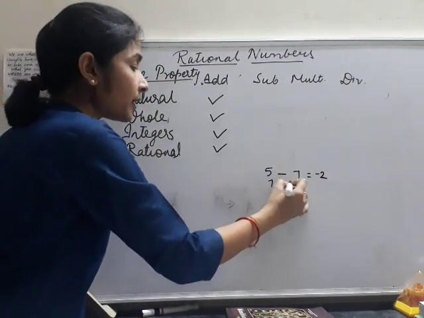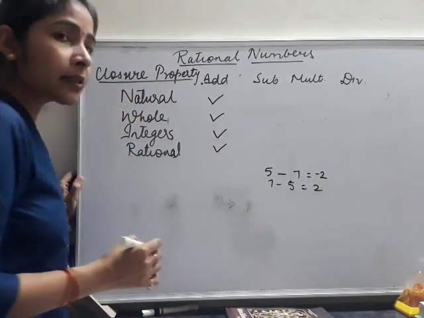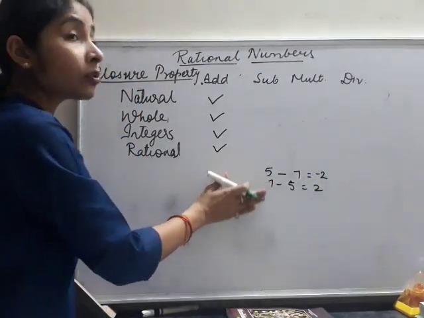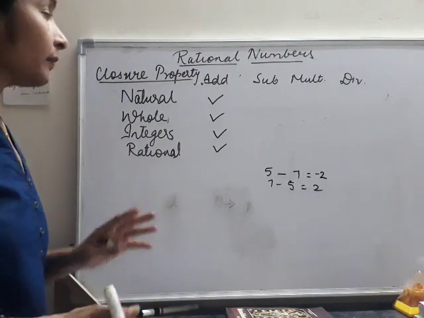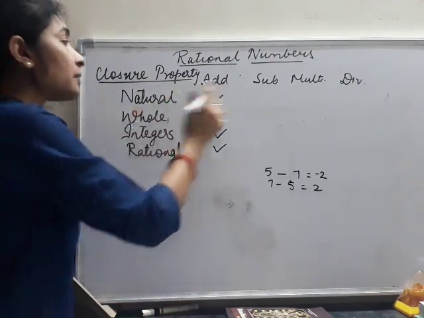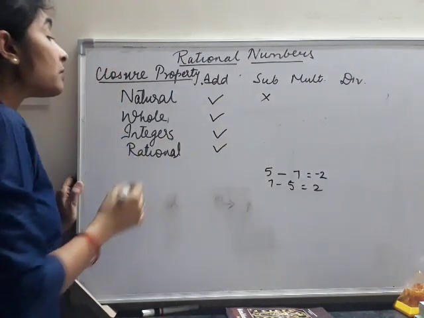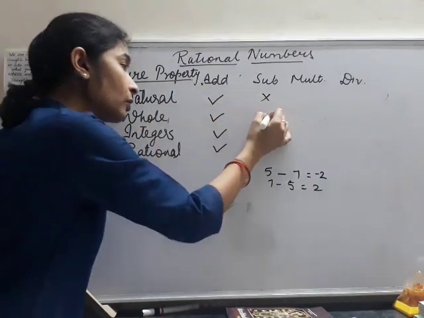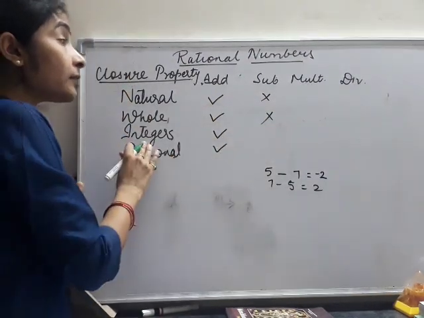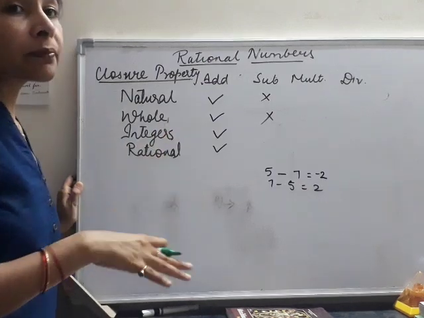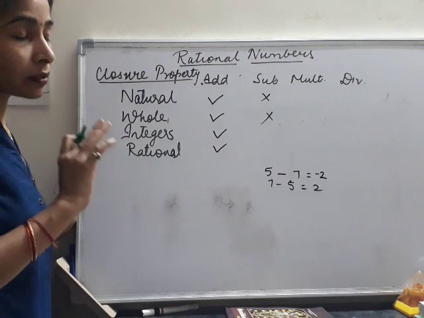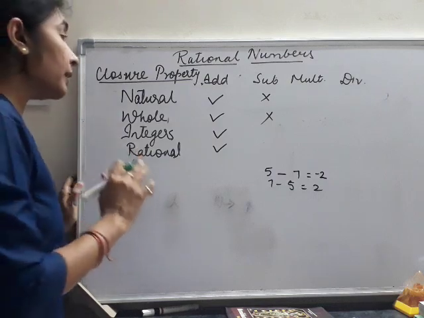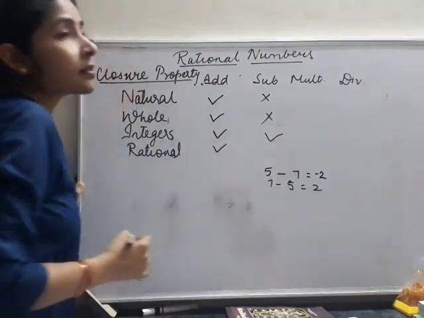If I do 7 minus 5, then I get 2. It is a natural number, but the condition is not true in each and every situation. Therefore, natural numbers are not closed under subtraction. Similarly, whole numbers are also not closed under subtraction. Integers, when we add or subtract two integers, we get integers in the answer. So integers are closed under subtraction.